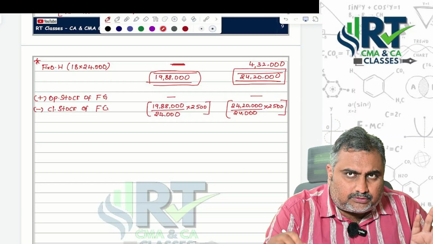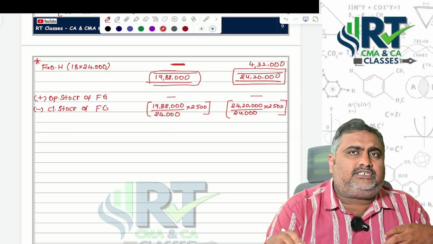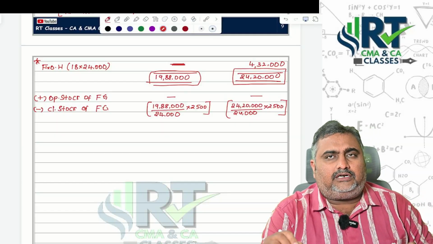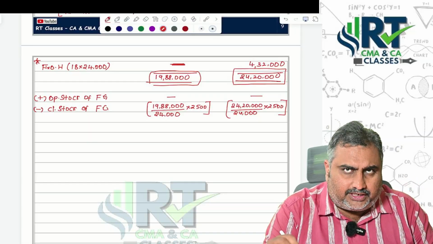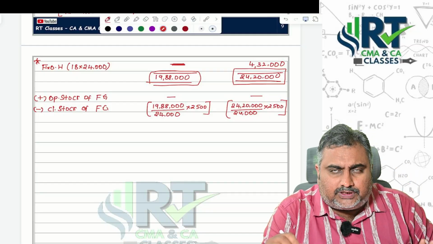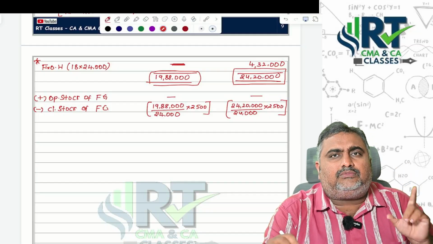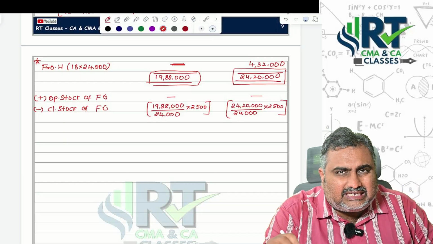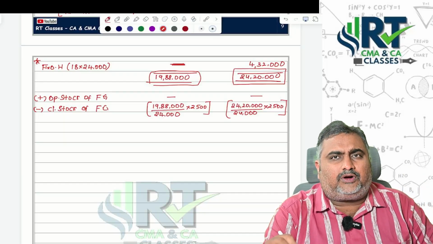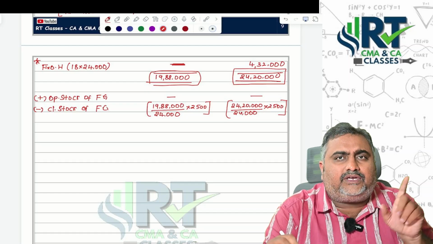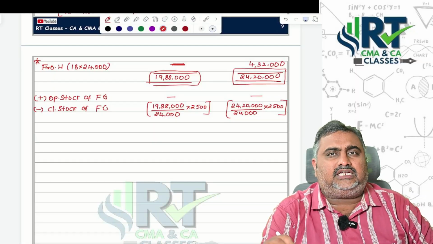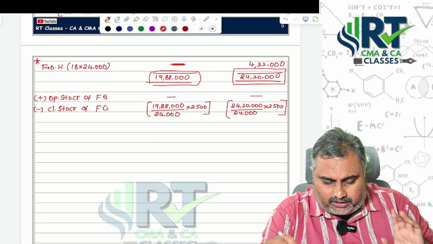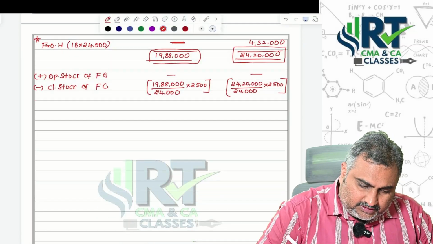But under absorption costing, even the fixed part should be included. That means from a product cost point of view, fixed production overheads are also included under absorption costing. Under marginal costing, the cost of production doesn't include fixed factory overheads or fixed production overheads. That's the reason you can find differences in the valuation of inventory.